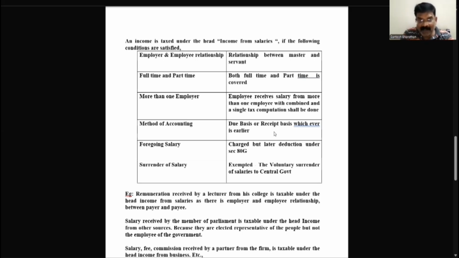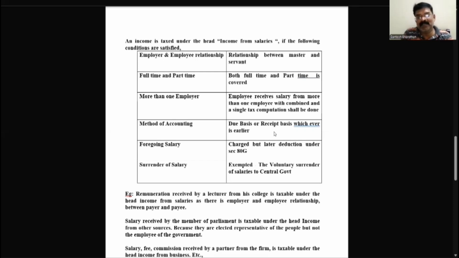And I am in need of money. I go to my employer and I say, sir, I have to pay the tuition fee for my child, can you give me 1 month advance salary? He will accept. He will say, okay, I'll give it. So how many months salary have I received? 13 months salary. So for the calculation of the income tax sake, I'm going to consider all 13 months.